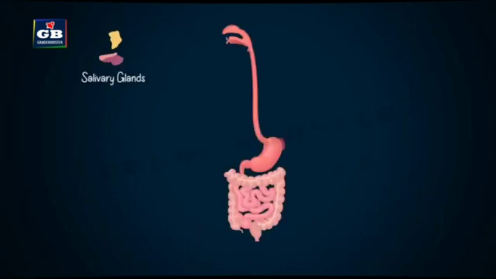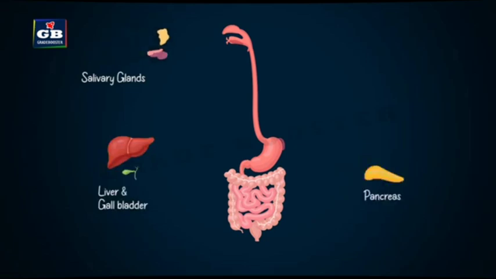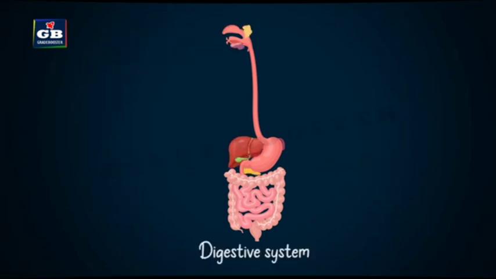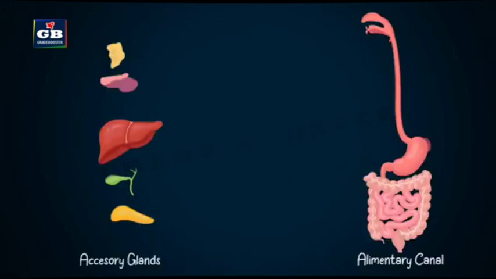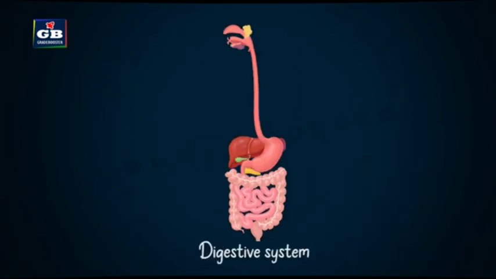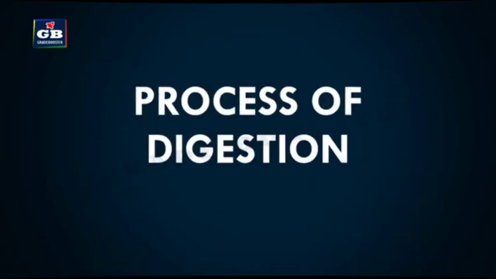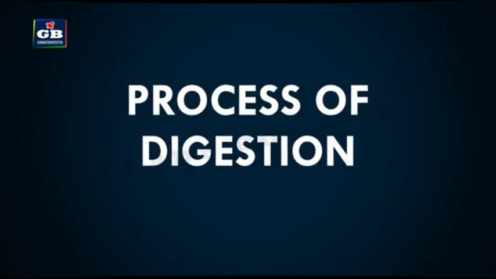Glands like the salivary glands, liver, gallbladder and pancreas are attached to the alimentary canal and form the digestive system. So, accessory glands plus the alimentary canal together make the digestive system. Now, let us see the process of digestion.